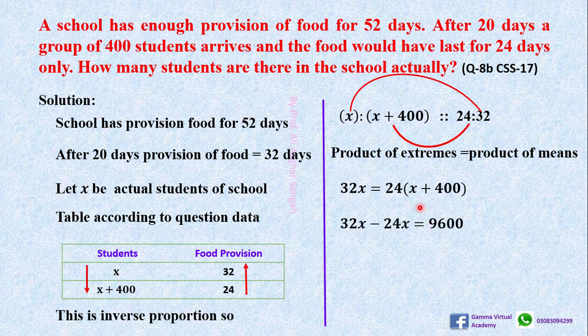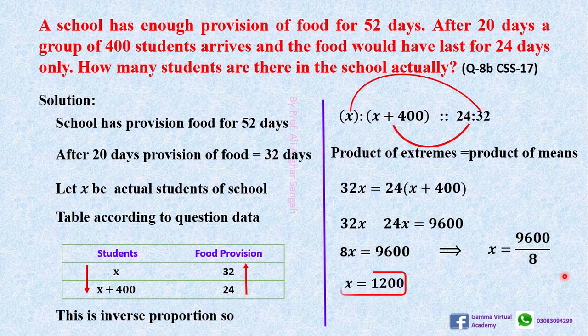24x will be negative on the left side, because it is positive on the right side. Okay, we got 8x because 32 minus 24 equals 8x, and here 9600. Now we divide by 8 on both sides, so x equals 9600 divided by 8. We got the result 12. This is the answer. The number of actual students in school is 1200.